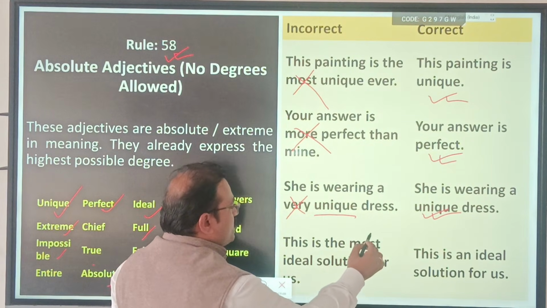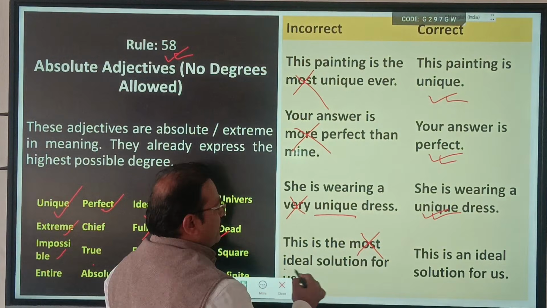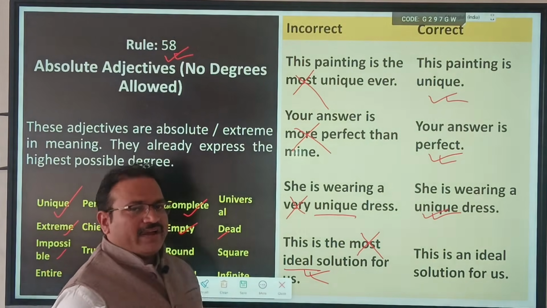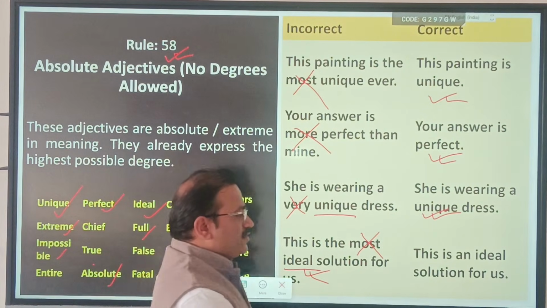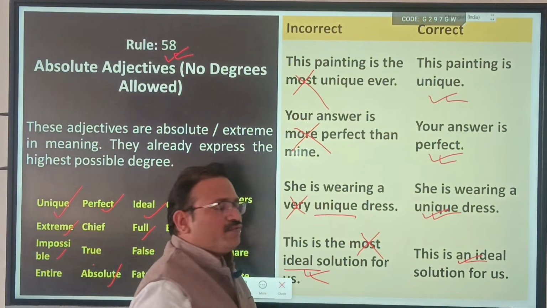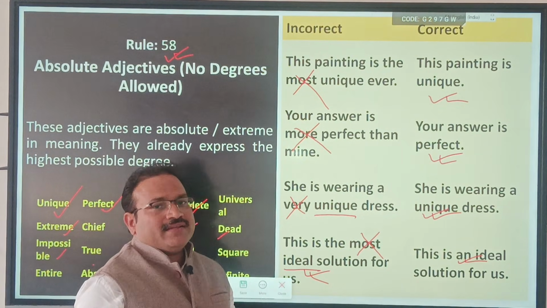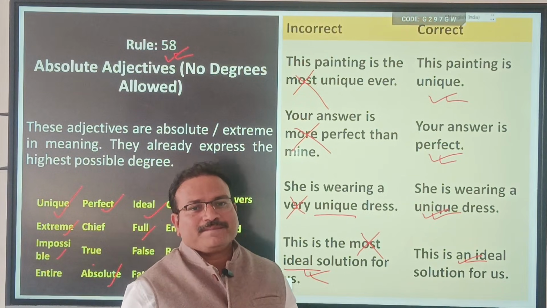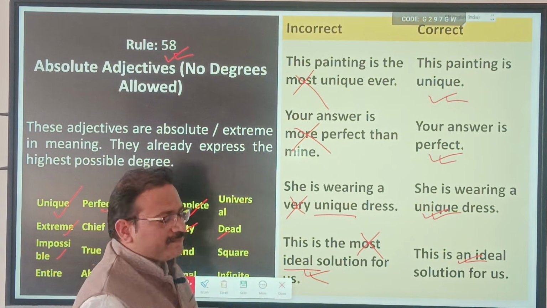He is the most unique, most ideal. Ideal is superlative. Ideal is an absolute adjective. Most ideal is wrong. So, this is an ideal solution for us is the right sentence. As simple as that.